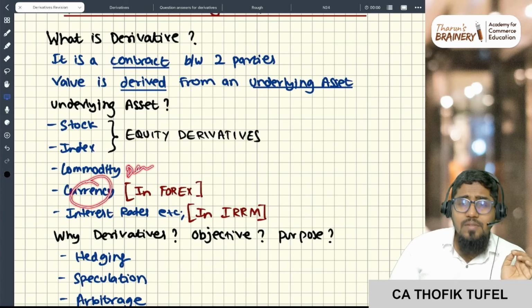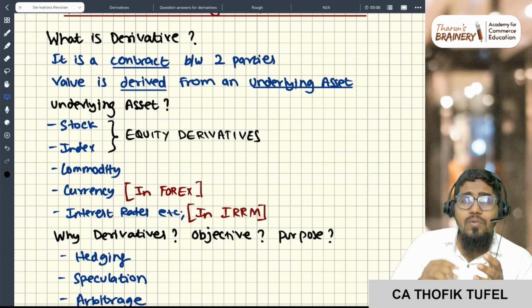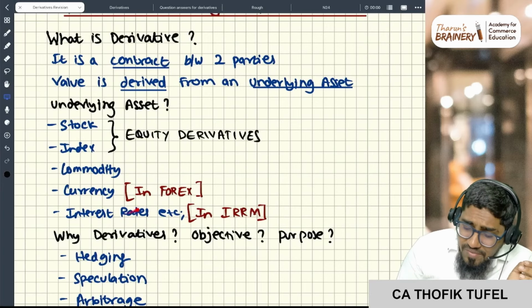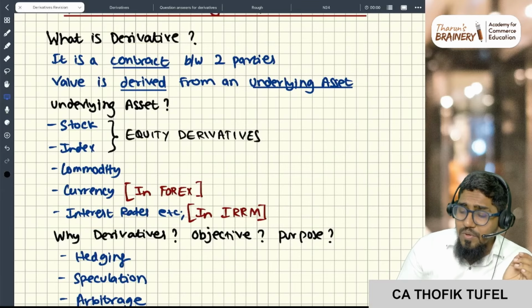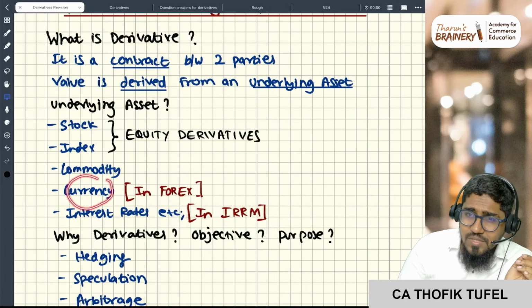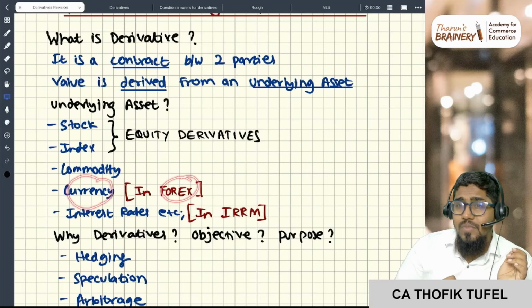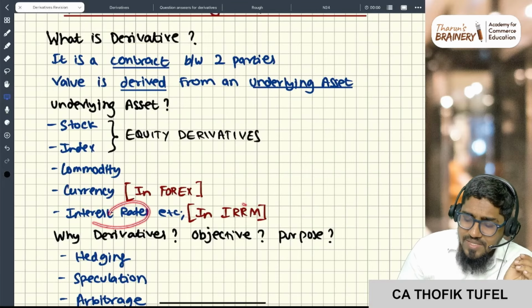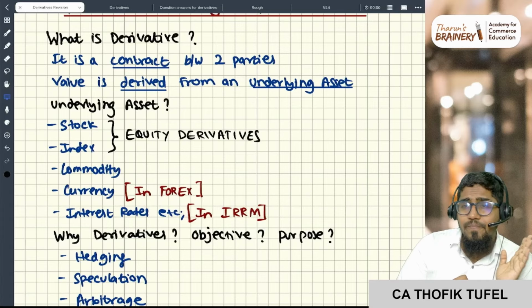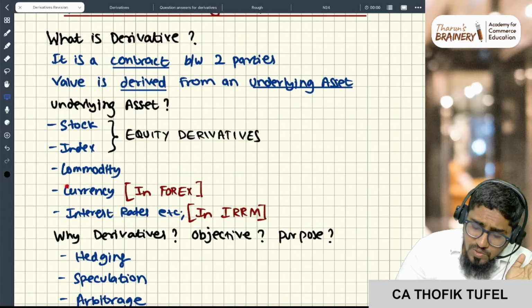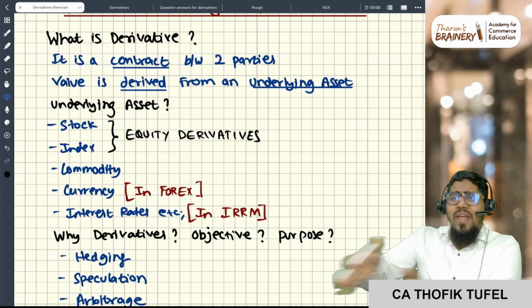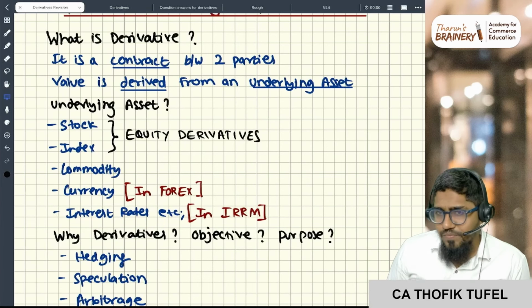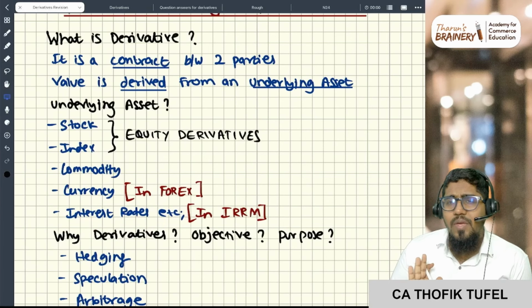It could be a currency, such as dollars, pounds, euros, or even interest rates. Currency derivatives are covered in the forex chapter, and interest rate derivatives are covered in the interest rate risk management chapter. These two are also derivatives, but they are fragmented into separate chapters.